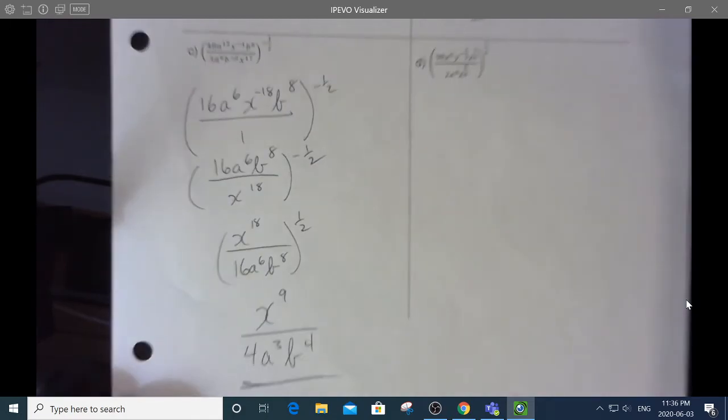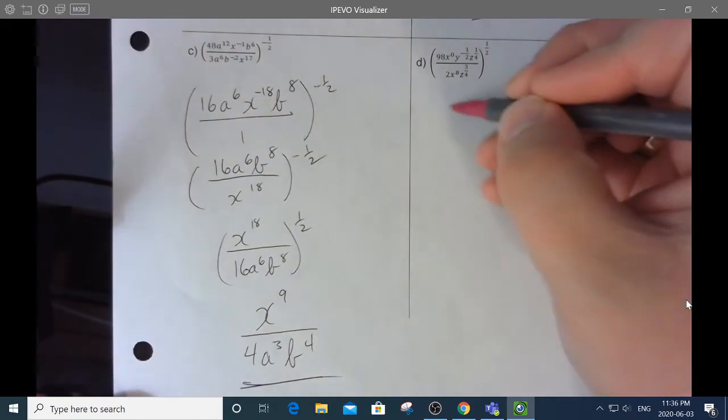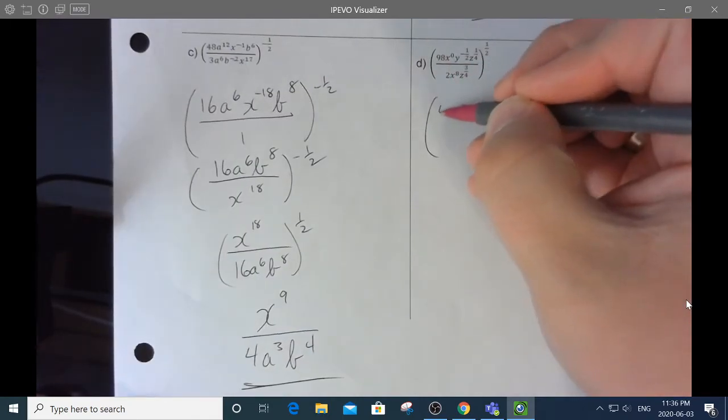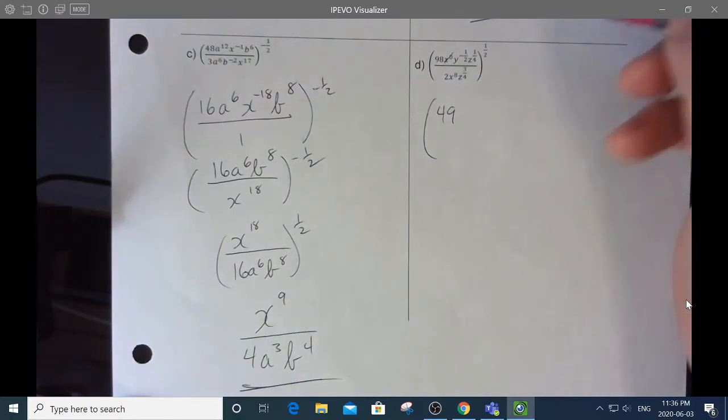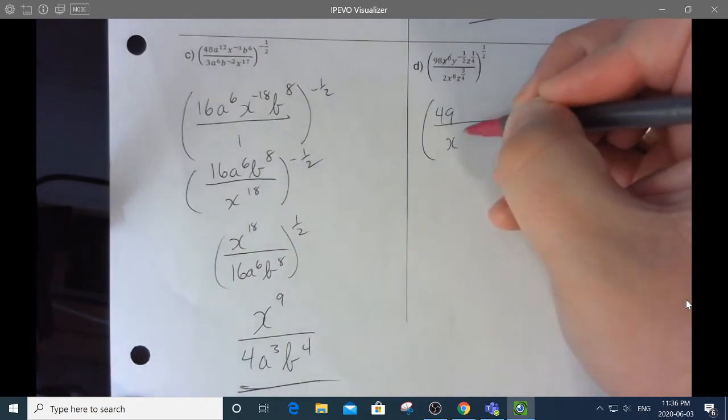All right, last one, and they've saved the most fun one for last. All right, let's simplify what's inside. 98 divided by 2 is 49. X to the 0, you can just cancel that. That's 1. But there's still an x to the 8 on the bottom, but it's not going anywhere.